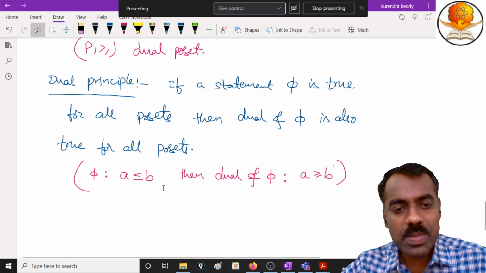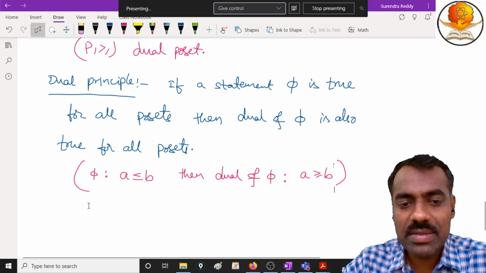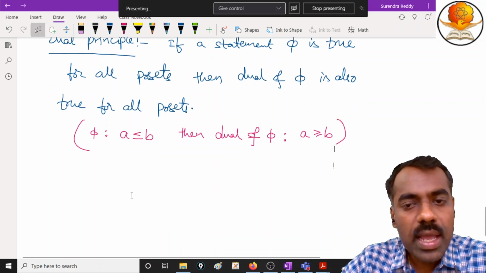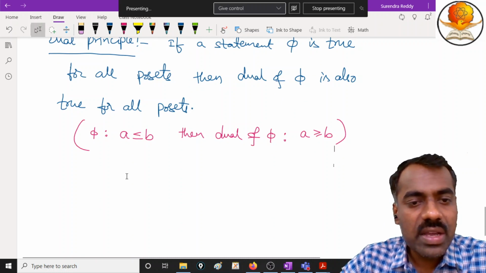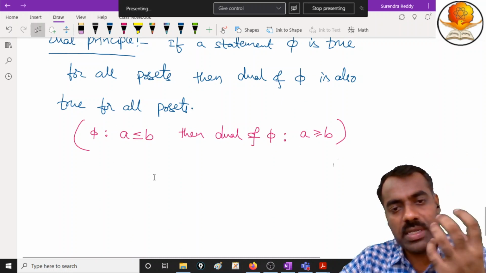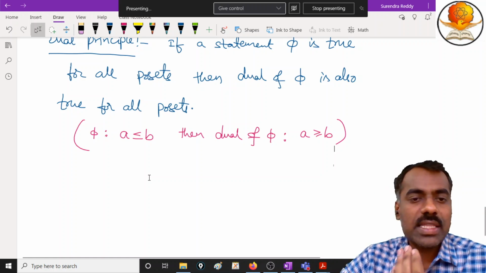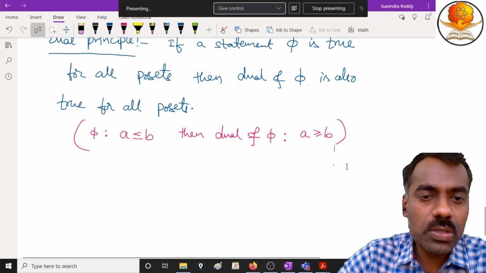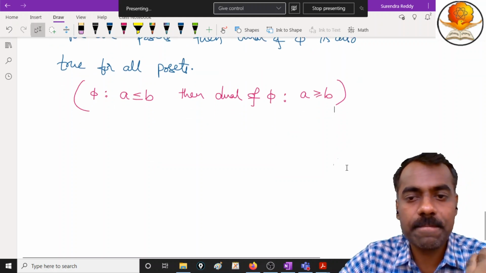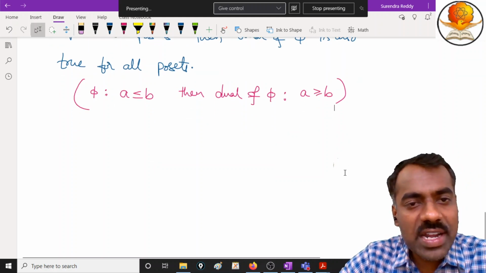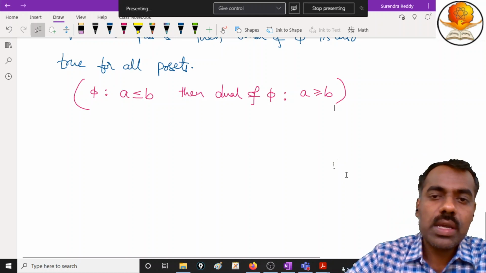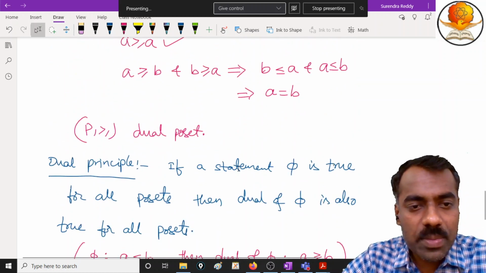Is that clear? That means we are actually replacing this relation, right? Now what we are saying here is that whenever you take a poset, if some statement is true for every poset, then its dual is also true. Is this clear? Why is this duality important?